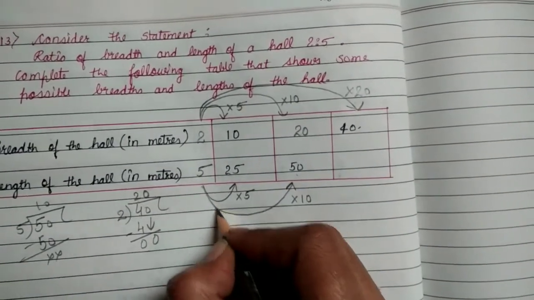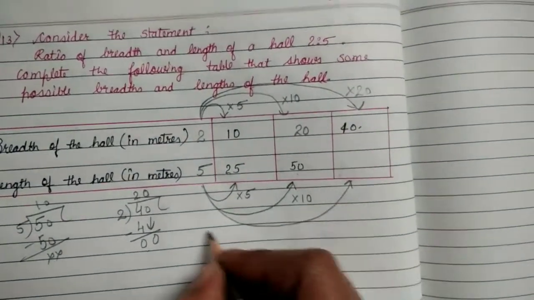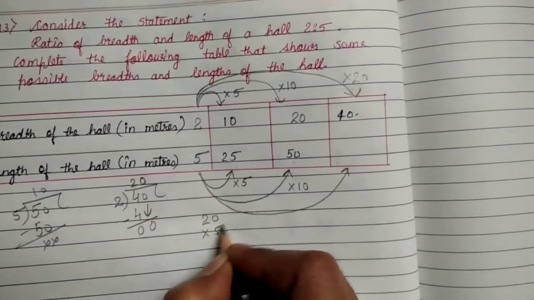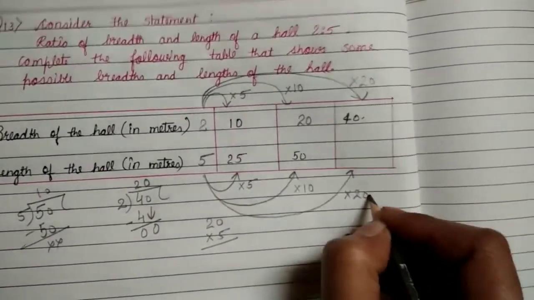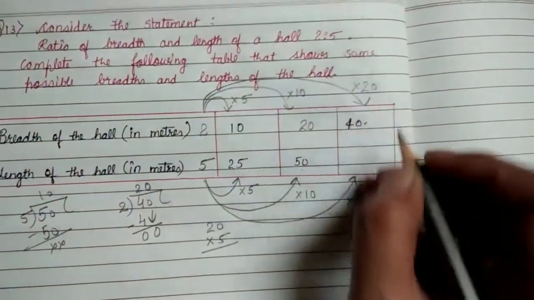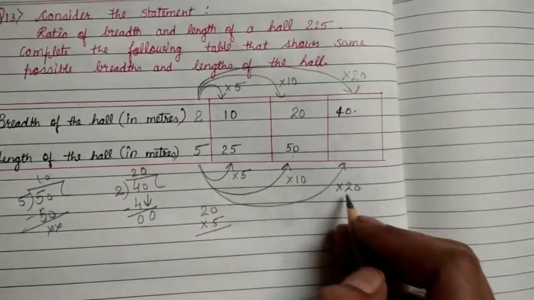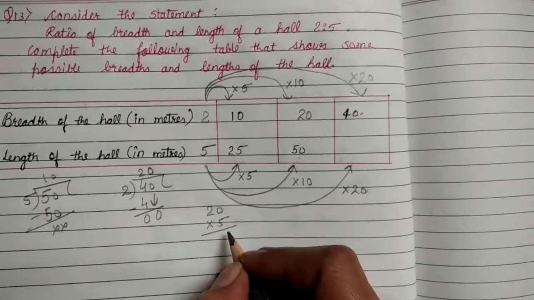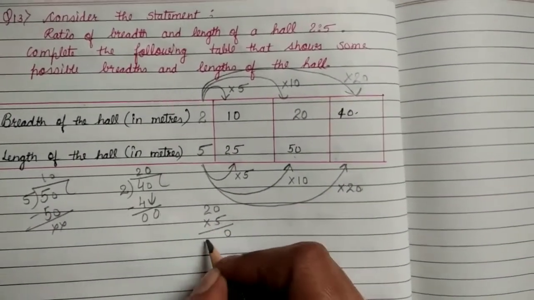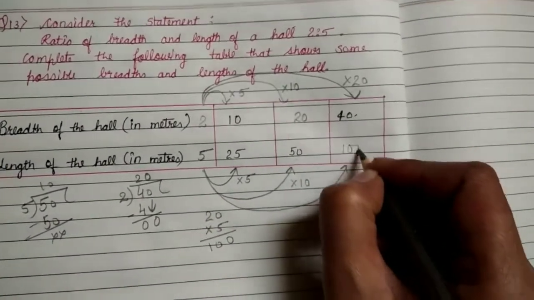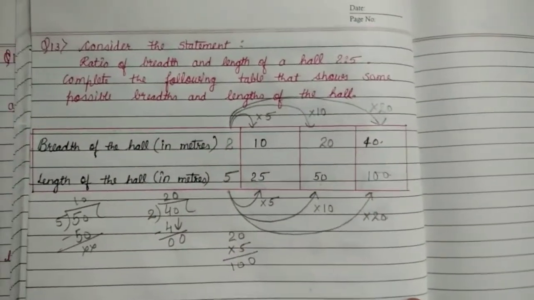So the same 20 we will multiply here, 20 into 5. The same 20 is multiplying on the upside, that's why 20 will multiply on the downside. The same number is multiplying. 5 zeros are 0. 5 2s are 10. So 100 will be the answer. So here we completed the table.